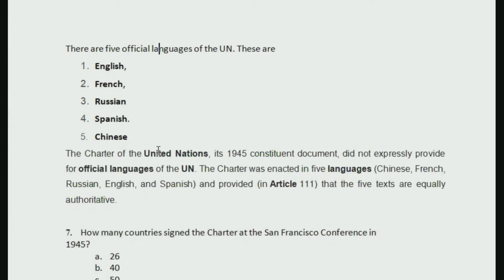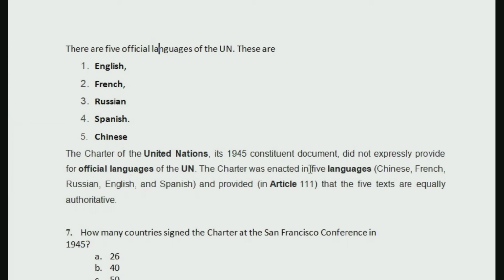But if you read the Charter of United Nations, like I told you, you can either download it or buy a hard copy and keep that handy. If you refer to the Charter, you will see that there is no express provision. No article specifically mentions that these are the official languages of United Nations or something like that.